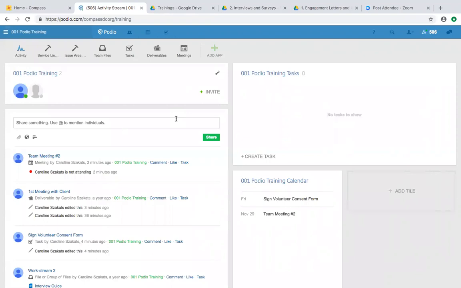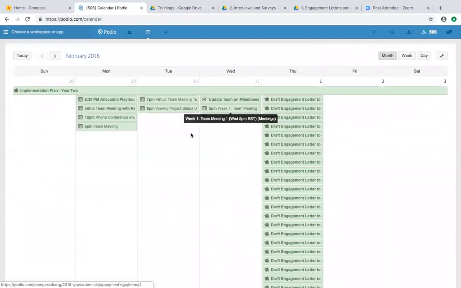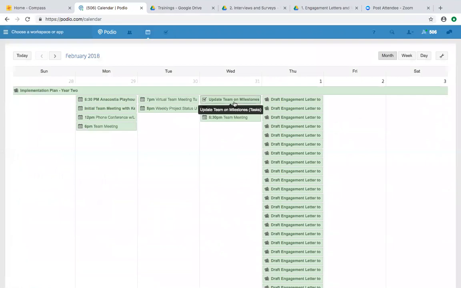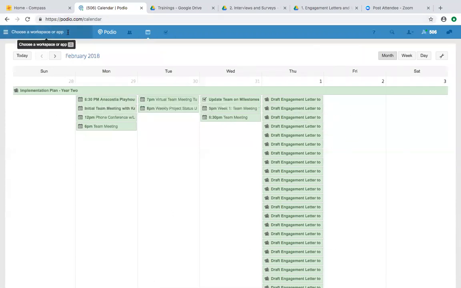Okay, so I'm going to go over 2 other quick things. The first one is the calendar. And again, it's important that your time settings are correct, or else these might show up differently as well. My calendar looks crazy right now. Yours will not look like this, but again, it's because I have everyone's workspaces on my calendar because I'm a part of all of these workspaces.